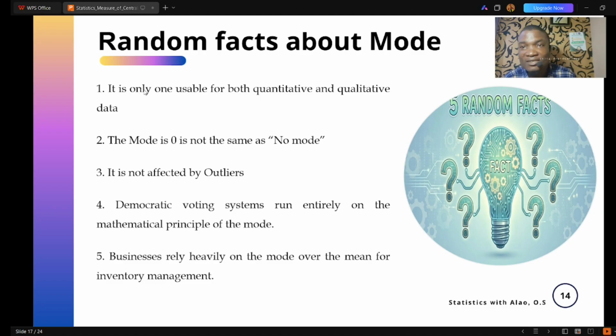All right, so it is not affected by outliers, as we have stated. There is nothing that concerns the mode with the highest value, the value that is the largest. Nothing opposed to mode. They just want to say which one occurs frequently in that particular distribution.